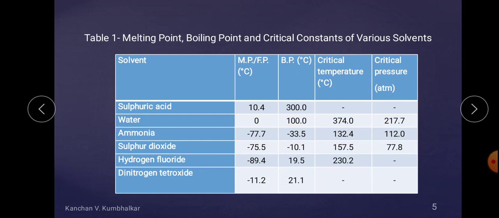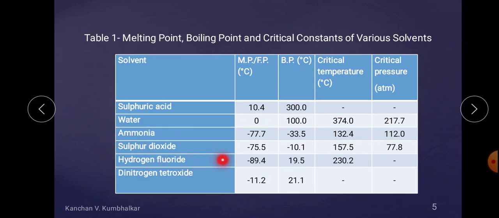And if we compress it, it gets converted into liquid ammonia. Below 132.4 degrees Celsius this is possible, but above that temperature, by applying pressure, you are not able to convert the gaseous phase of ammonia into the liquid phase.